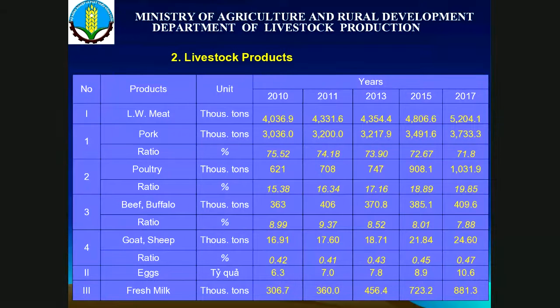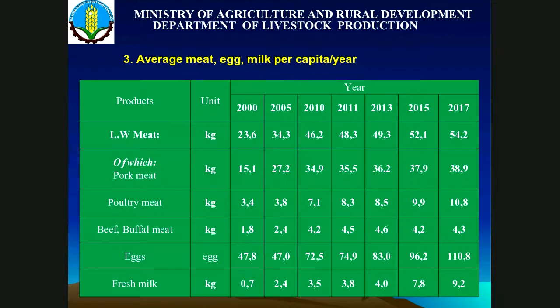Here we also show the way Vietnam does livestock, but very important is that now we do not have exact data about the carcass in total, but just indicate the live weight.